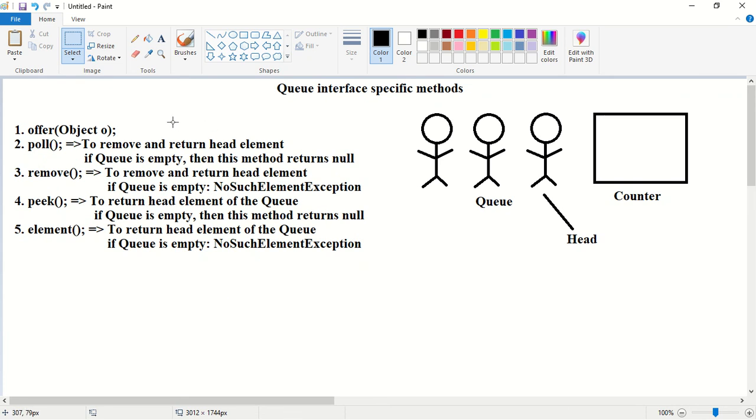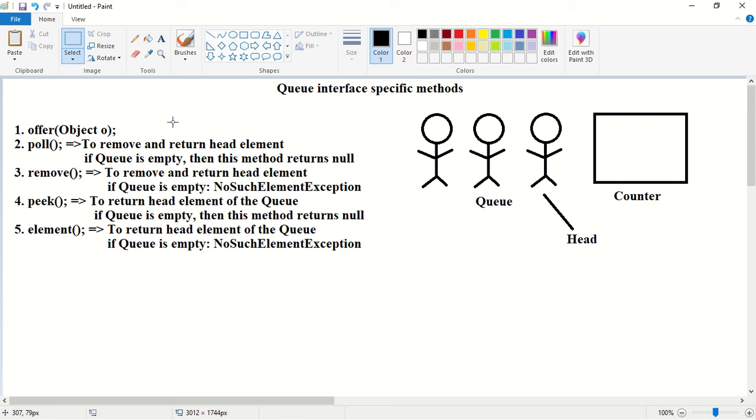So what is the first method? I want to insert an object into the queue. The method is offer. Next, I want to remove the head object from the queue. We have 2 methods, poll and remove. What is the difference between poll and remove? In the case of poll, if the queue is empty, then the method is going to return null. In the case of remove, if the queue is empty, then it is going to raise a NoSuchElementException.